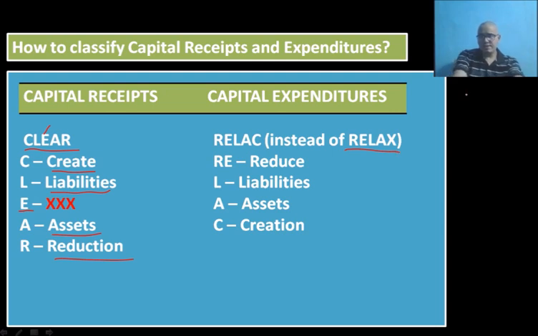But we need to replace this X with the alphabet C. So RE is reduce, L liabilities, A assets, and X is replaced by C, so create. RELAX means reduce liabilities and create assets. Such expenditure of government which will reduce liabilities and create assets will be treated as capital expenditure.